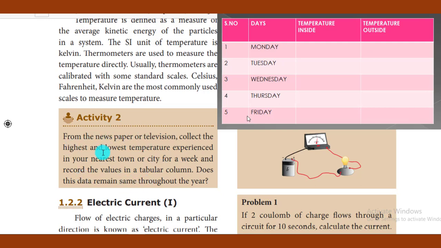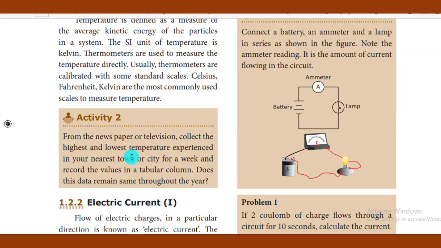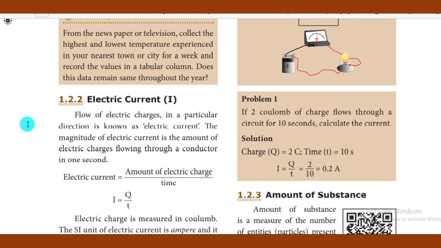You take a notebook and write down the temperature of each and every day from Monday to Friday and then submit. You take the average temperature for that week. The average temperature for the year can also be taken by simply recording the temperature daily. You can have a hobby like this. Next one is electric current. Without electric current, we can't lead our daily life, is it not?